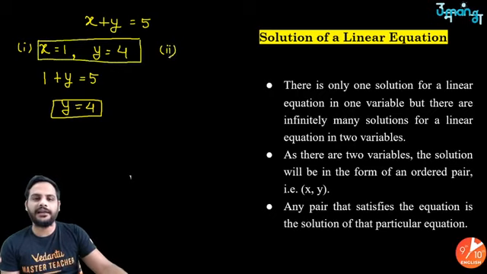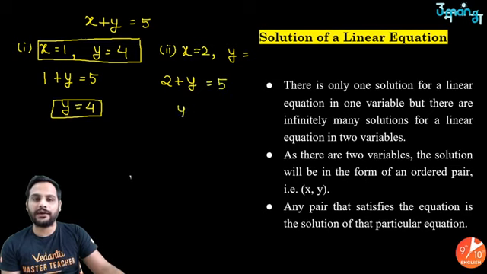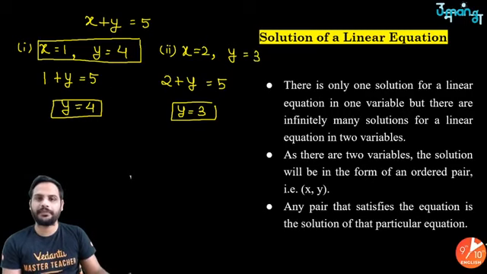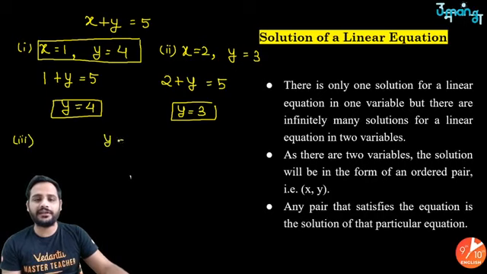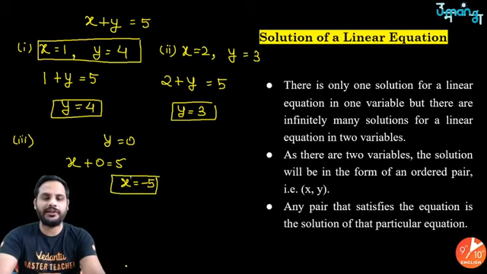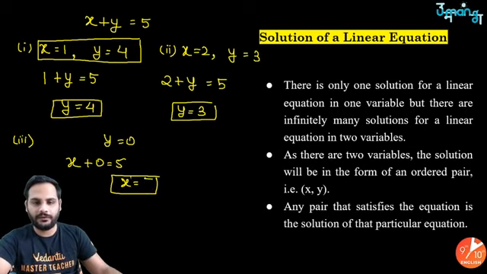Second, suppose x is equal to 2, then let's see what y is. So 2 plus y equal to 5, so y is equal to 5 minus 2, which is 3. Third, this time if I take y equal to 0, then x plus 0 equal to 5. So x is equal to 5 only, not minus 5. So x is equal to 5.